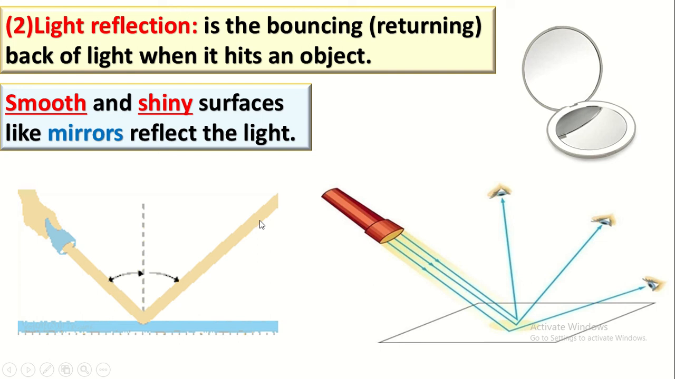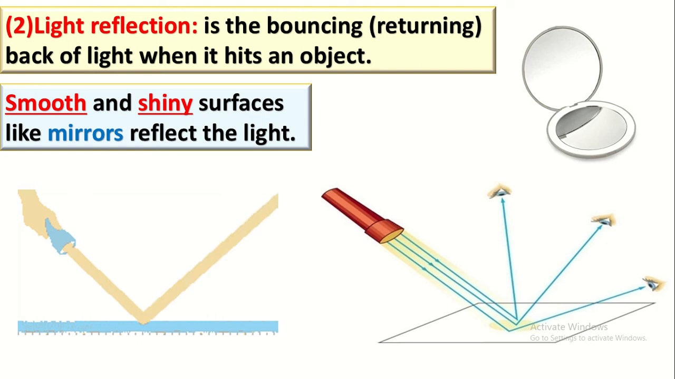So, what is light reflection again? When the light hits an object and returns back to the other side, this is called light reflection.